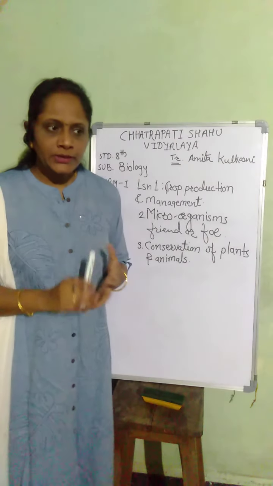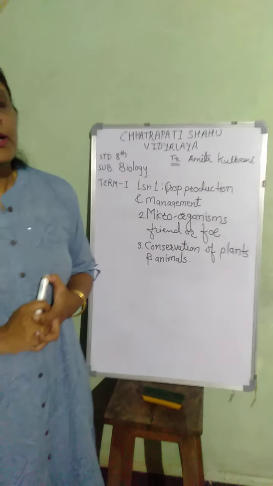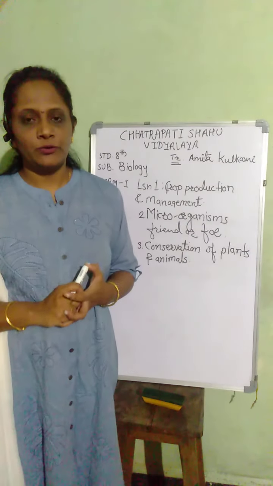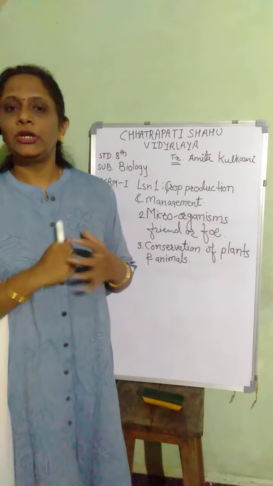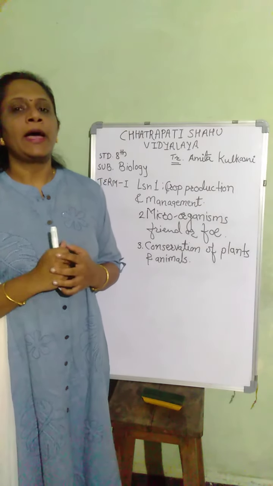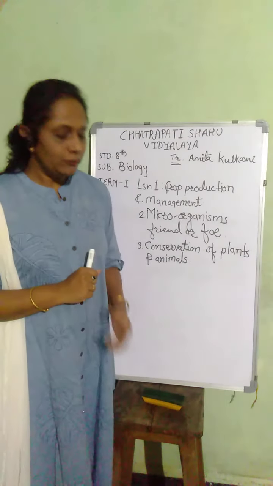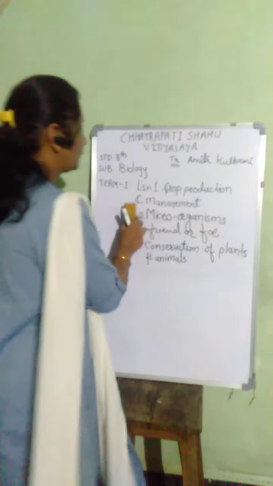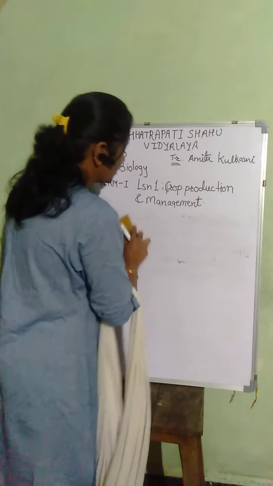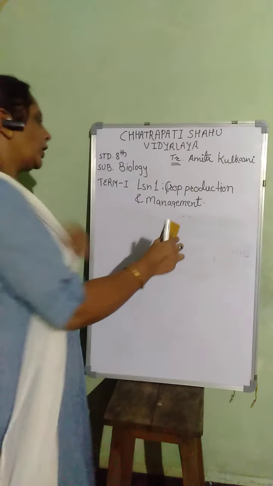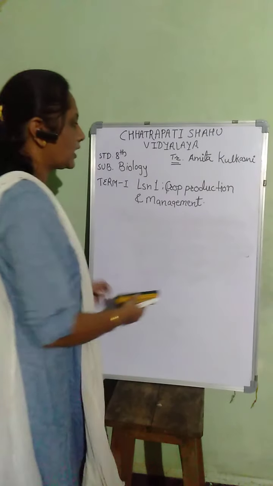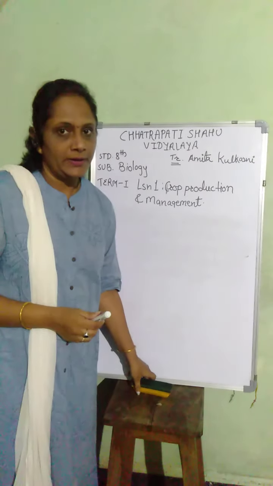So we will start with lesson number 1. Be firm on your places, take your notebook and pen in your hand, and let's begin with the exciting session of biology. I am going to start with lesson number 1 crop production and management.